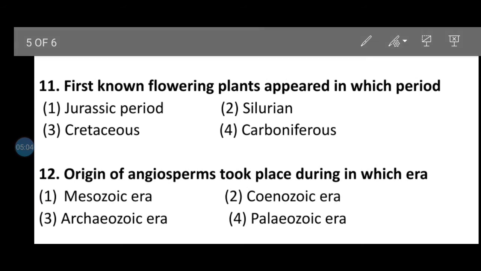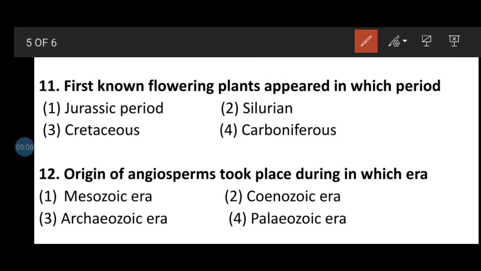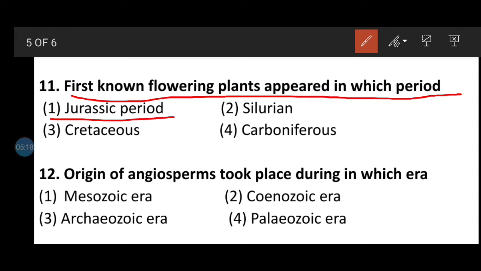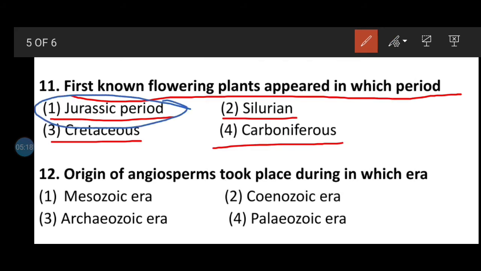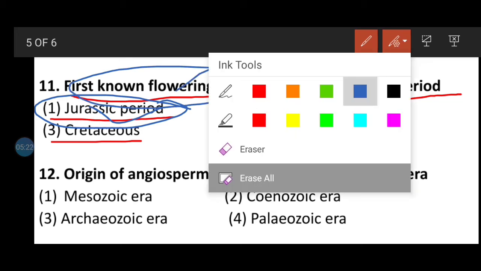Question number 11: first known flowering plants appeared in which period? Option number 1, Jurassic period; option number 2, Silurian; option number 3, Cretaceous; option number 4, Carboniferous. So here the correct answer will be the Jurassic period, in which the first known angiospermic plants appeared.